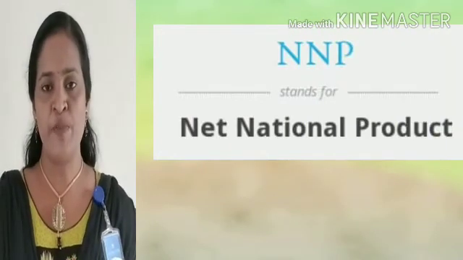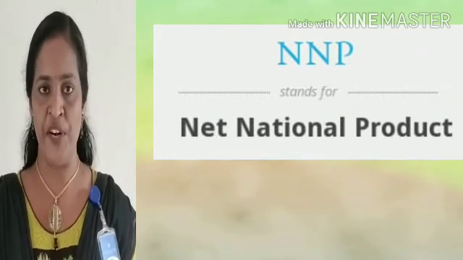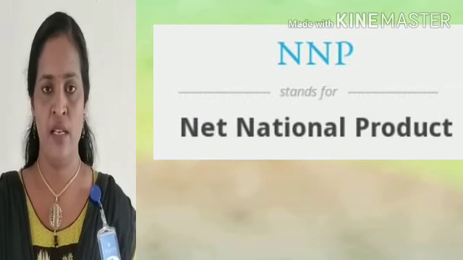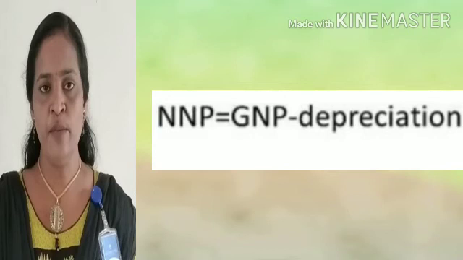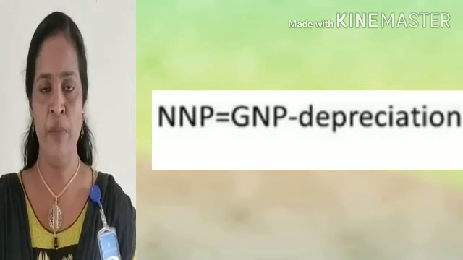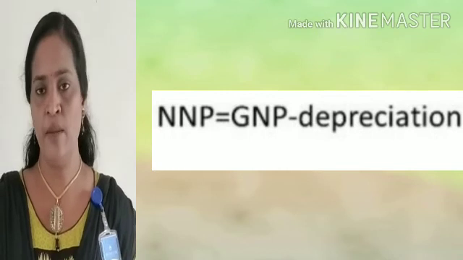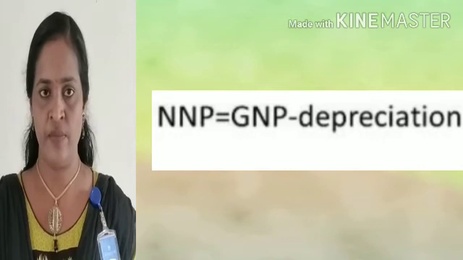Another important concept of national income is NNP, Net National Product. NNP is defined as GNP minus depreciation. GNP means gross national product. Gross means total. Total national product.